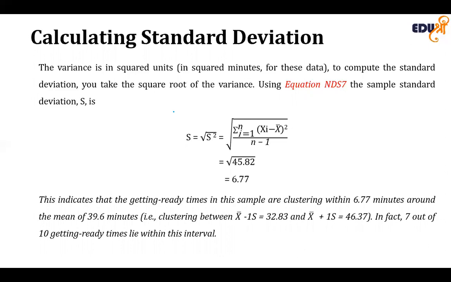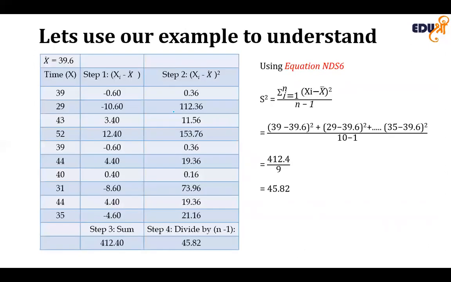So using the second column in the previous table, we can compute the sum of the differences between each of the values and the mean. The sum will always be 0. If we add up all these values, the value will become 0.